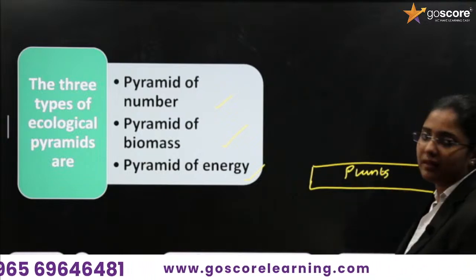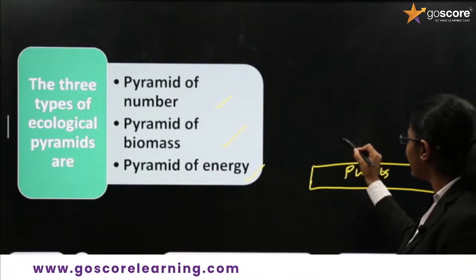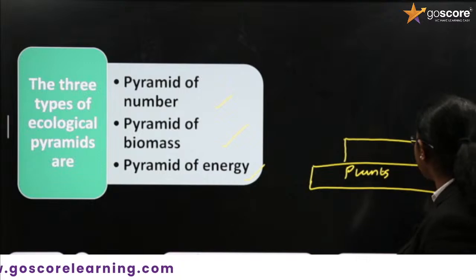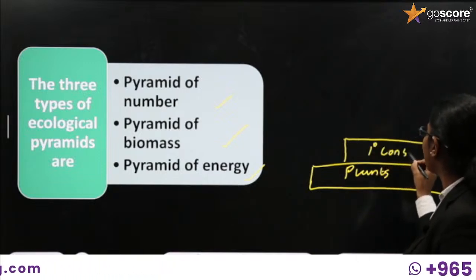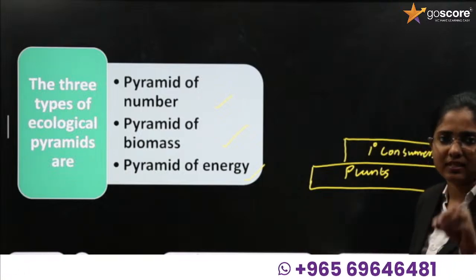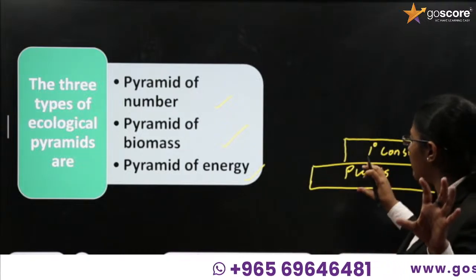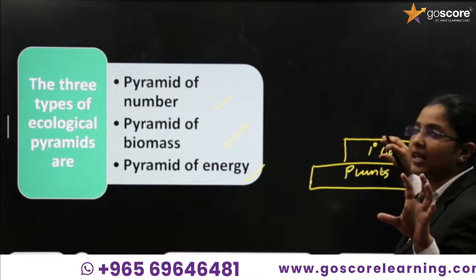Next, a smaller number of consumers are present. These are primary consumers. The number of plants is more than the number of consumers.